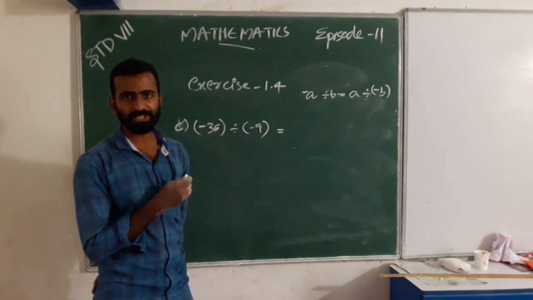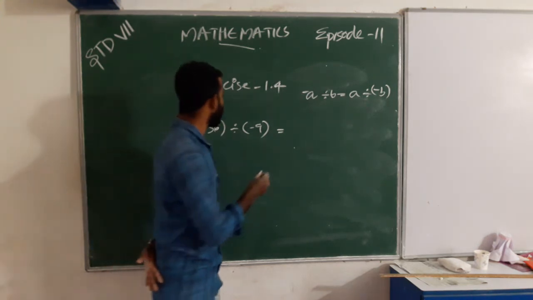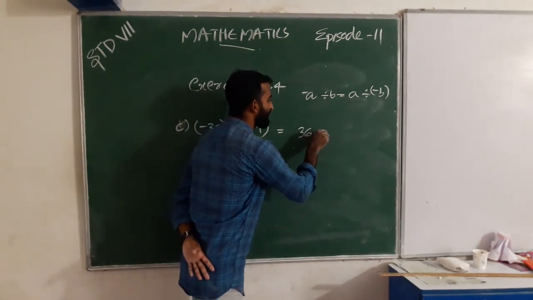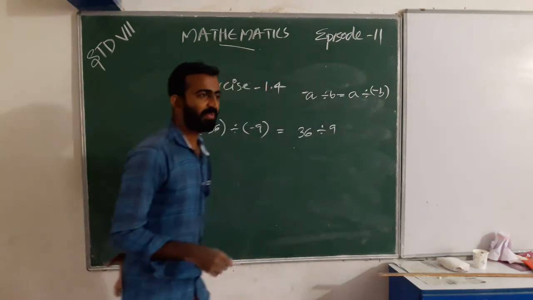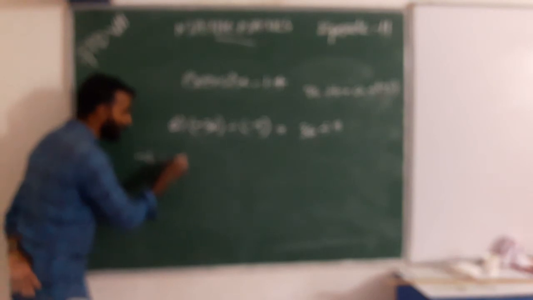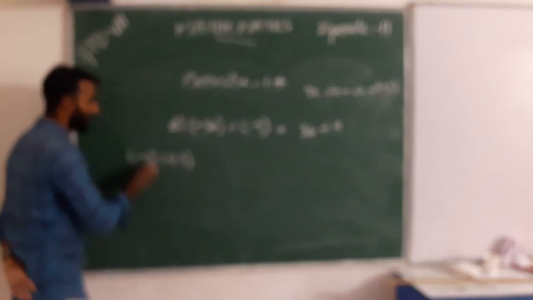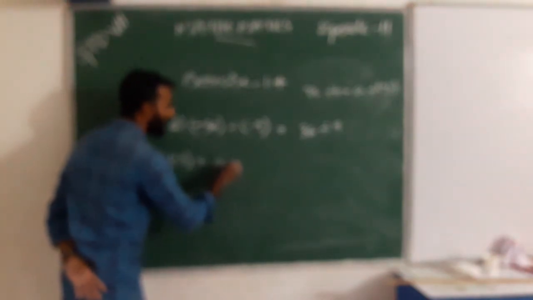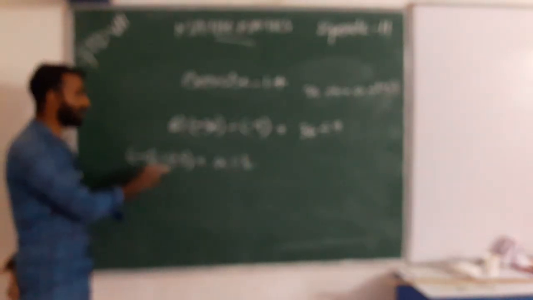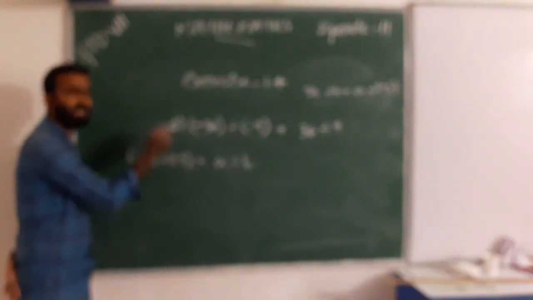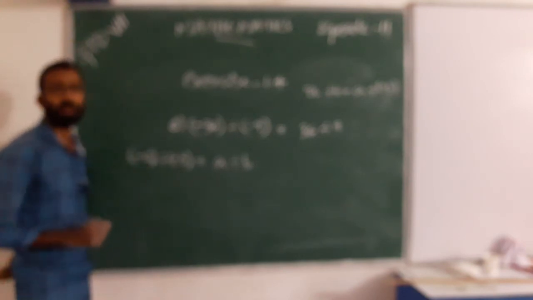In the previous class we studied, by property, negative a divided by negative b must be equal to a divided by b.